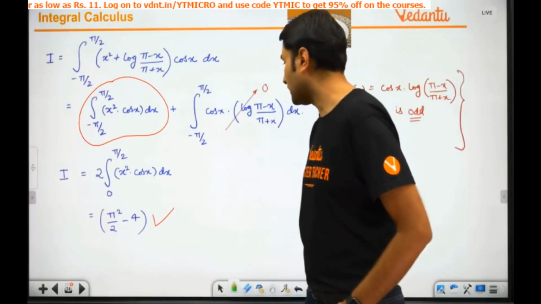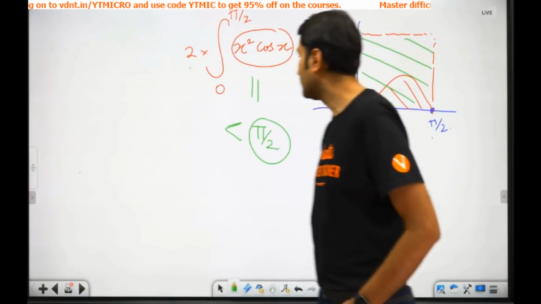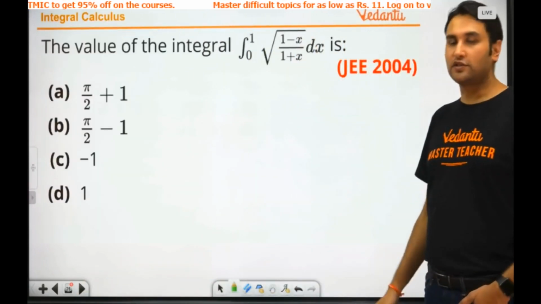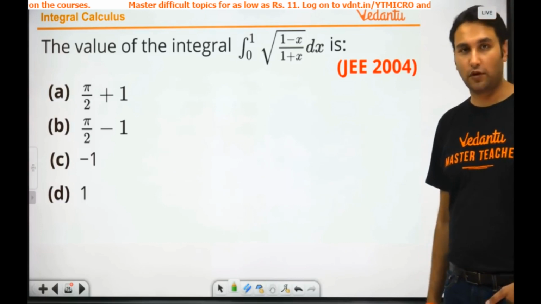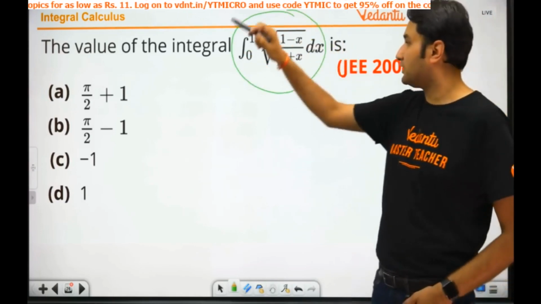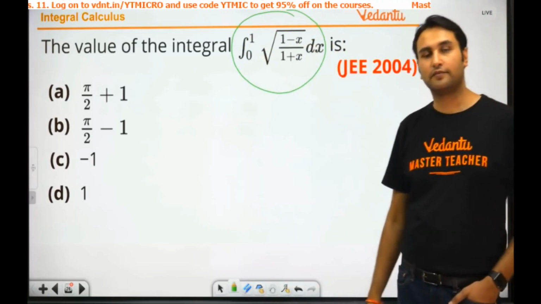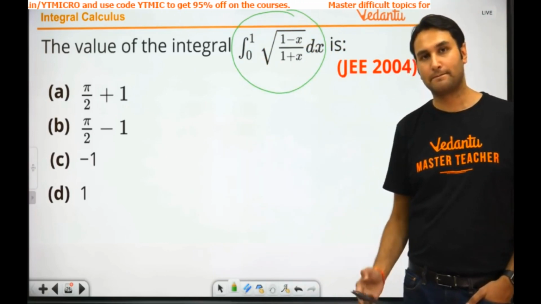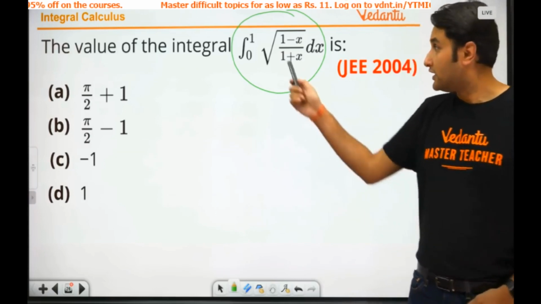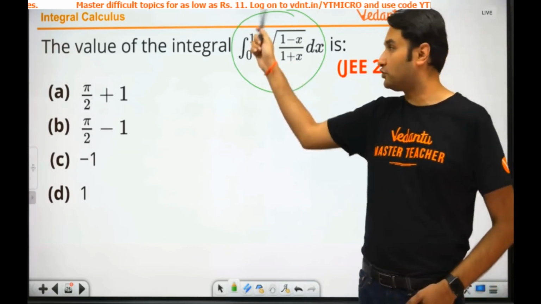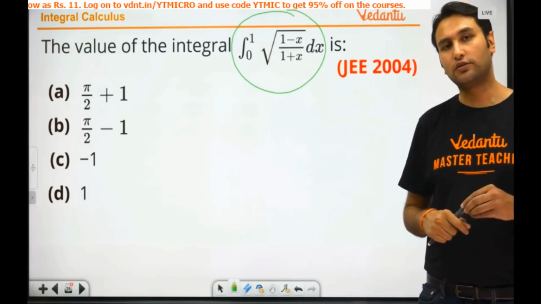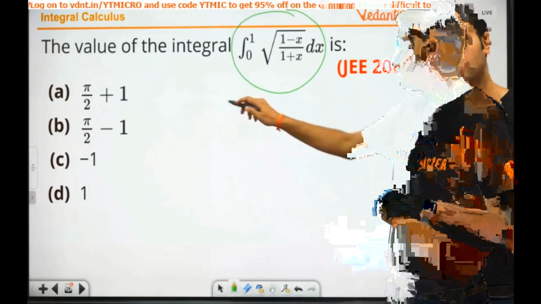Let's take one more problem to illustrate the same method. Okay, let me take one more problem. Let's do this. This is also a JEE previous year problem, JEE 2004. Can you apply the same method to approximate the answer here? Look at the answer. What I'm trying to say is, make its graph between 0 to 1. Make its graph between 0 to 1. Then what will happen? 1 plus x.